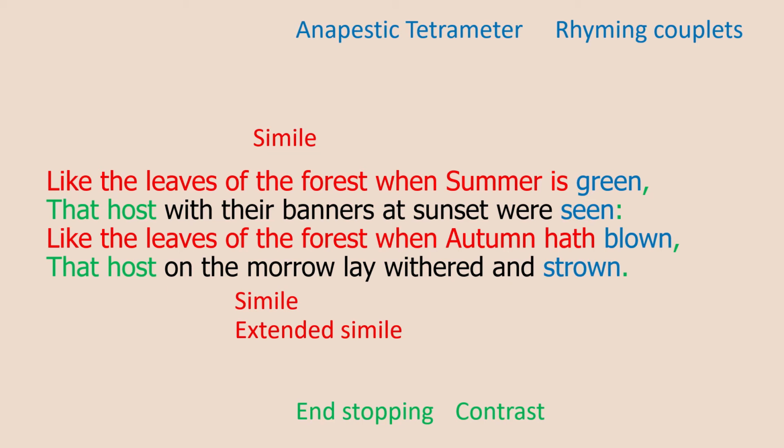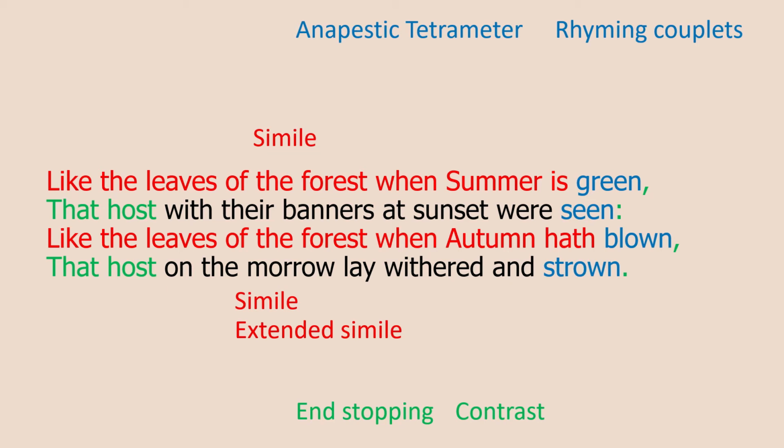But then we get another simile in the third line of the second stanza, like the leaves of the forest when autumn hath blown. Now the poet Byron is comparing the Assyrian soldiers to leaves in autumn. And autumn is the season where leaves die, or plants that shed their leaves, that their leaves die. They turn brown and withered, and they fall off the tree and they die on the floor. And this is foreshadowing that the Assyrian soldiers, who were strong like summer leaves, will eventually, at the end of the battle, end up dead and scattered like autumn leaves.